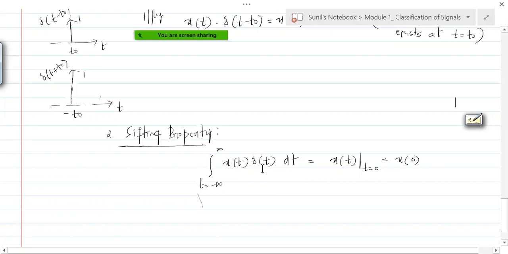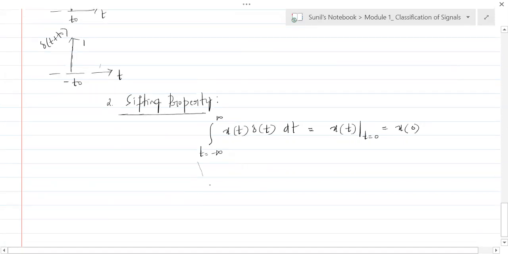We just pluck one sample of x of t which exists at t equal to 0. That is what x of 0 is. And why are we plucking the component existing at t equal to 0? Because it is being multiplied by delta of t. Since delta of t is existing at t equal to 0, we are plucking x of 0 from x of t. Similarly, can you tell me what happens here?